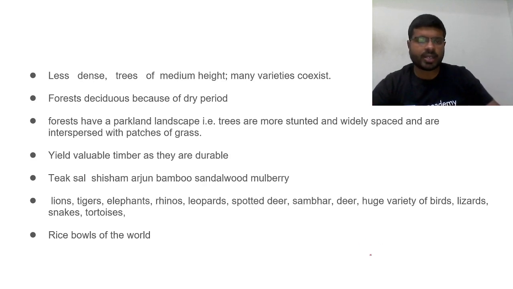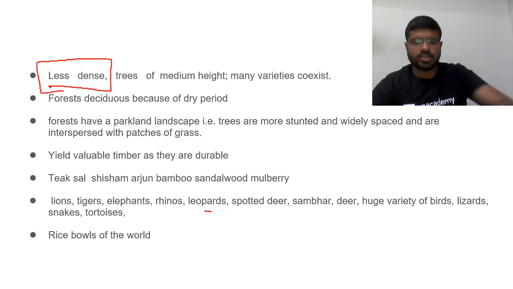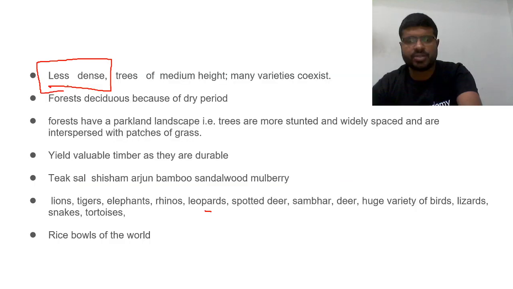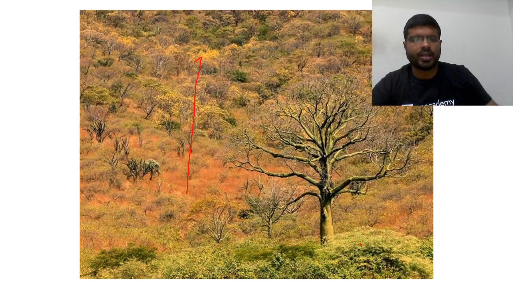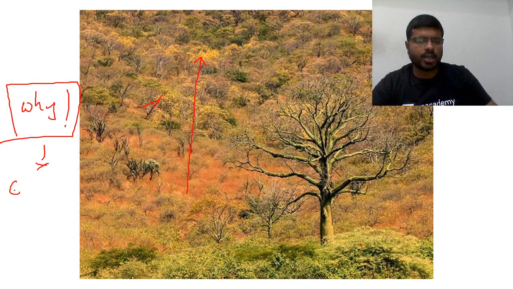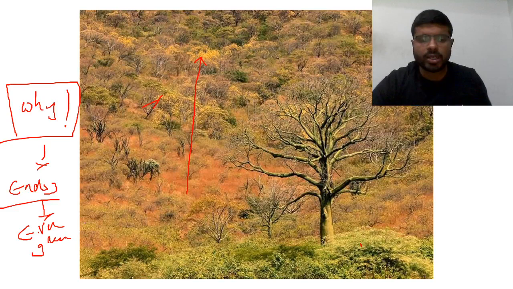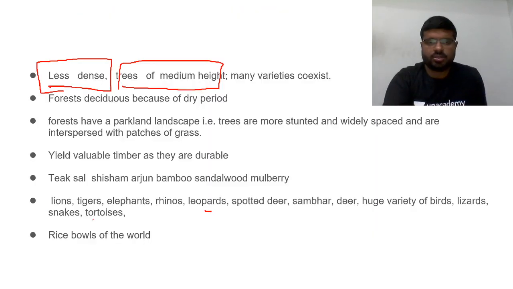So what do you find here? Characteristics now: less dense, yes, density is very less. You have studied here. Trees are of medium height. Yes, trees will not be very high. Why will trees be of medium height? Energy, rainfall, photosynthesis will not be as high as you find in evergreen forest. See, compare. Always try to compare and correlate the biomes. You will understand the differences.